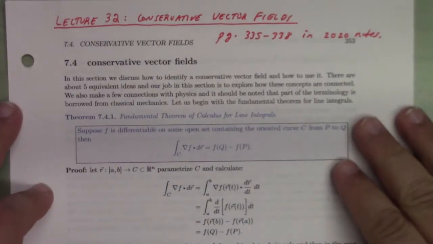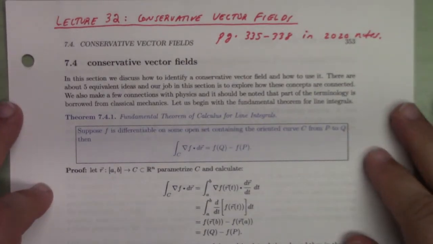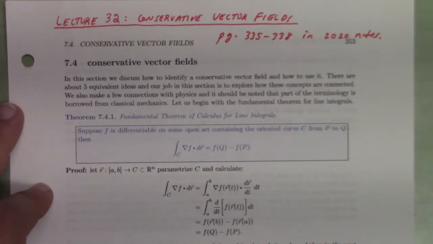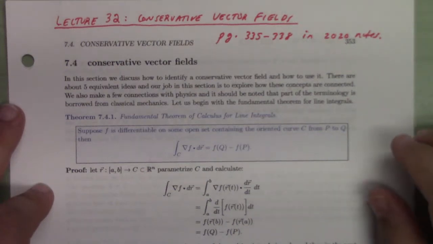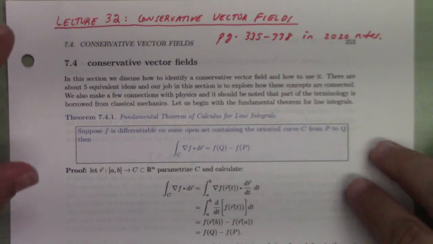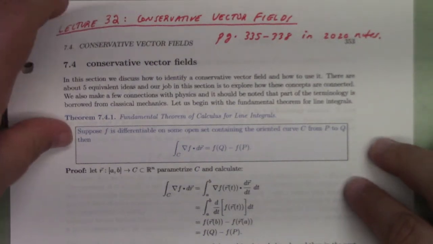Okay, so this is lecture 32. I want to talk to you a little bit about the concept of a conservative vector field. This is one of the big theoretical topics in Calculus 3, and really most of the interesting theorems in this course have something to say about this discussion. So first order of business is for us to state the fundamental theorem of calculus for line integrals.